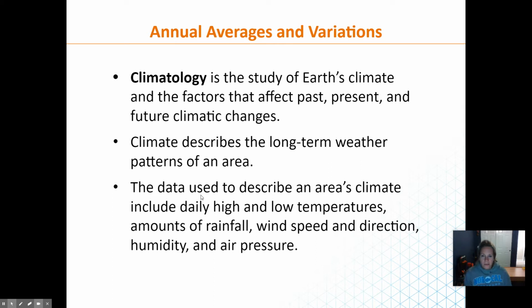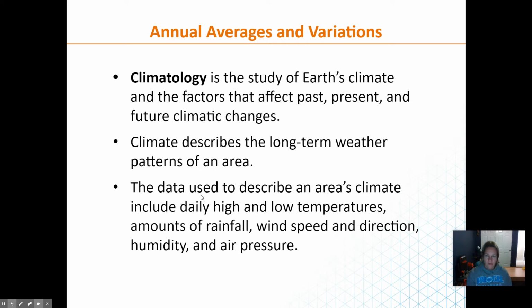All right, so climatology is the study of climate. We study past records, we study the present, we study maybe future climatic changes, like global warming, for example. But climate is just the long-term weather. So what is the long-term weather, the 30-year plus span in that area? We look at 30 years or more of data in order to determine what the typical climate would be.